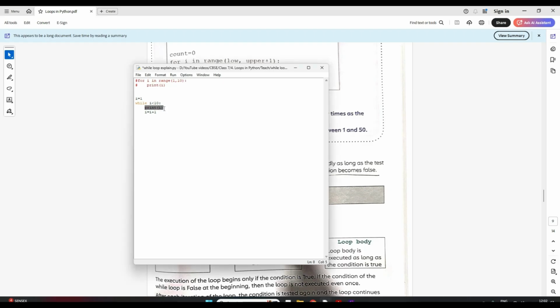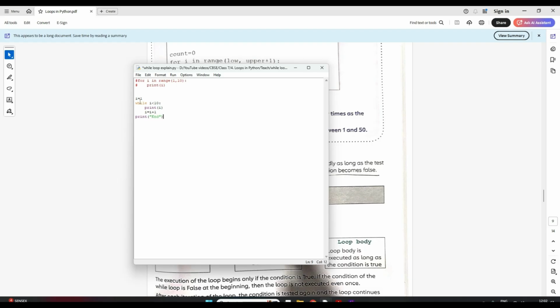So it will print 9. Now in this statement, i becomes 9 plus 1, which is 10. Now it will go up and check this condition. Is 10 less than 10? No. This condition is not satisfied, so it will not come to this block. It will go to whatever line you write after the loop.